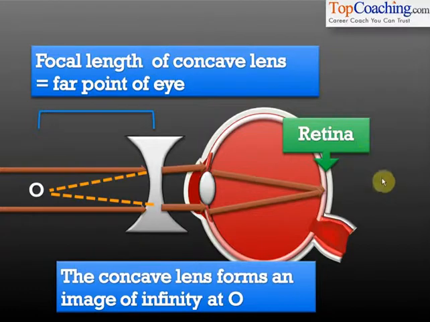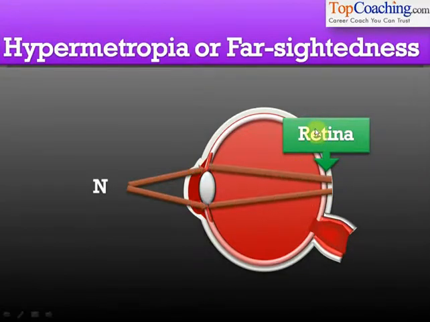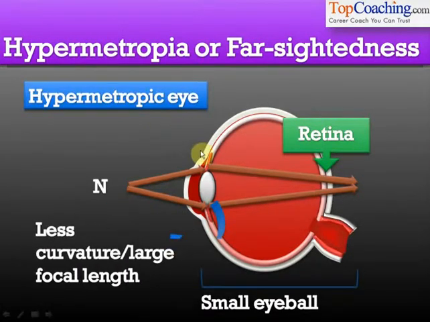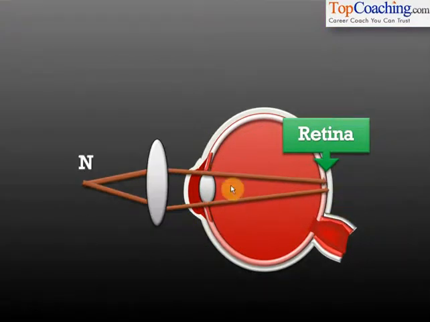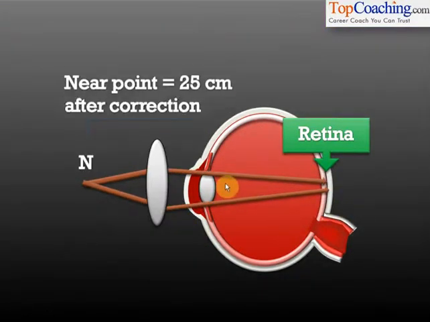The next defect we studied was hypermetropia, in which people can't see nearby objects. In this case, the light converges behind the retina. This again happens because of less curvature of the eye lens or a small eyeball. The correction is adding a convex lens.